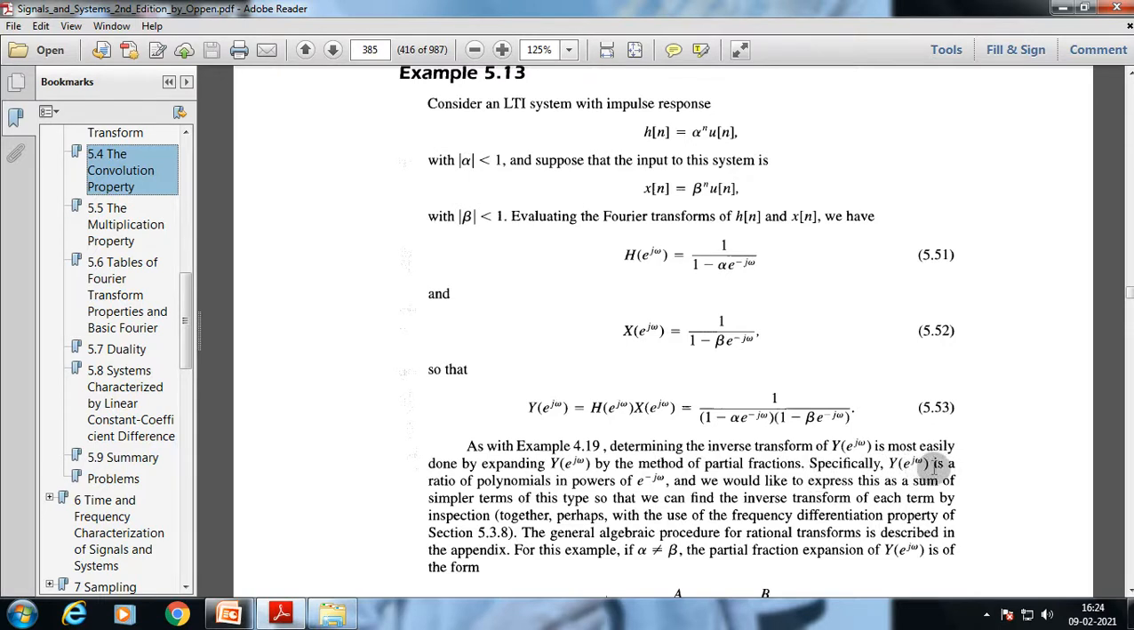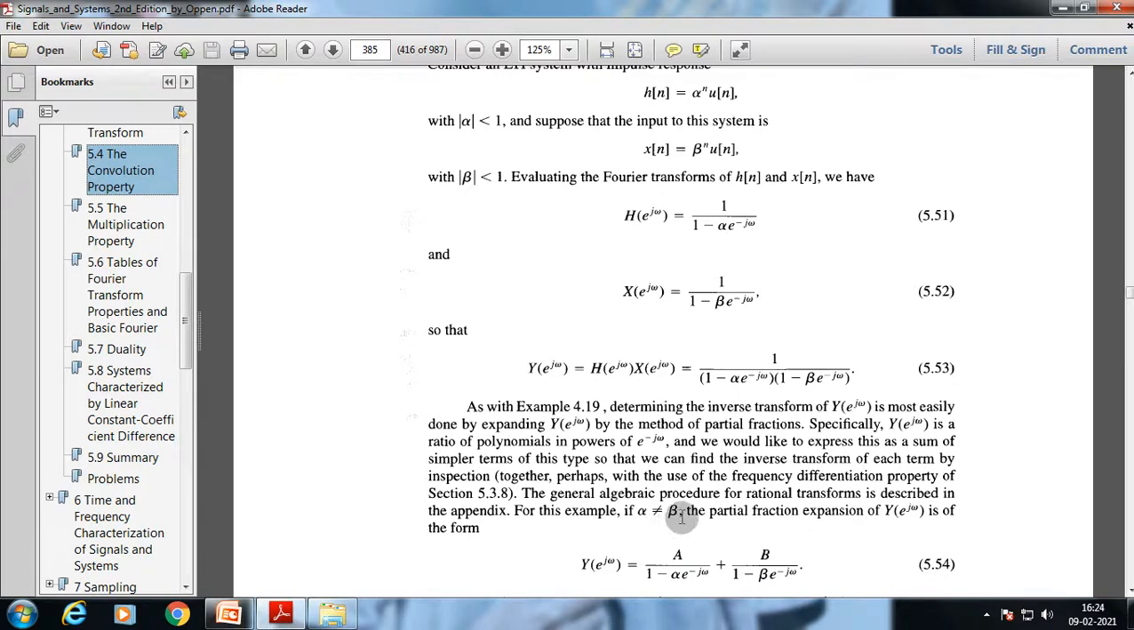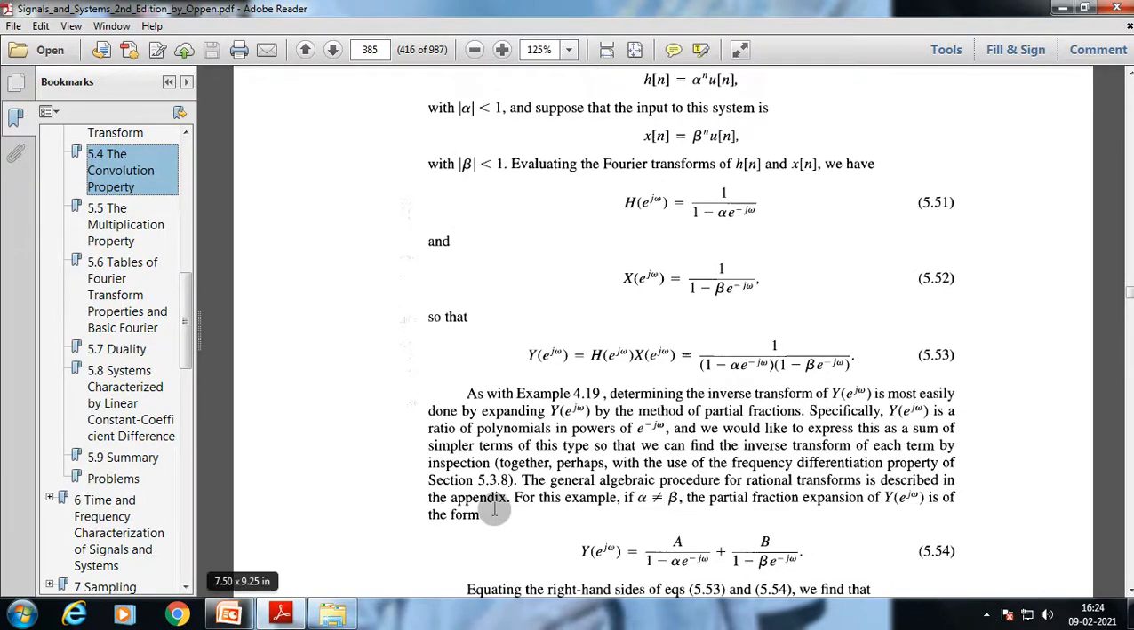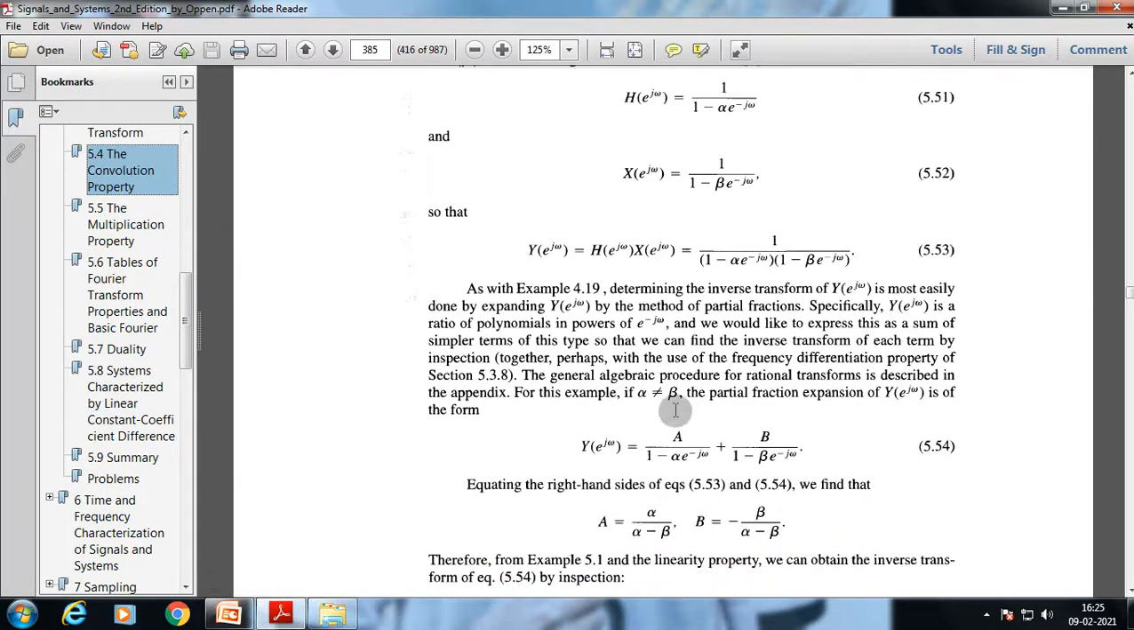Specifically, Y of e to the power j omega is a ratio of polynomials in powers of e to the power minus j omega, and we would like to express this as a sum of simple terms of this type so that we can find the inverse transform of each term by inspection. The general algebraic procedure for rational transforms is described in the appendix. For this example, if alpha is not equal to beta, the partial fraction expansion of Y of e to the power j omega is of the form shown here.